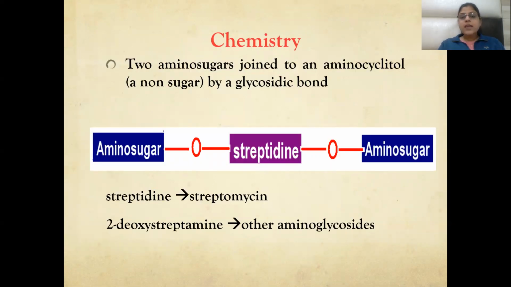The chemical structure is that they have two amino sugars, which are joined by a glycosidic bond to a non-sugar moiety. This non-sugar moiety is streptidine in the case of streptomycin, and in other aminoglycosides it is deoxystreptamine. The amino sugars are attached to this deoxystreptamine, which is present in between, joined by the glycosidic linkage. Streptidine and deoxystreptamine are also known as aminocyclitol, the non-sugar moiety.